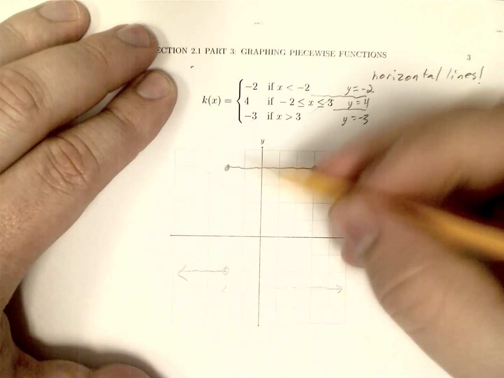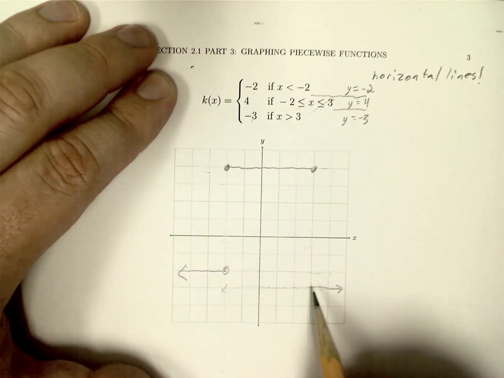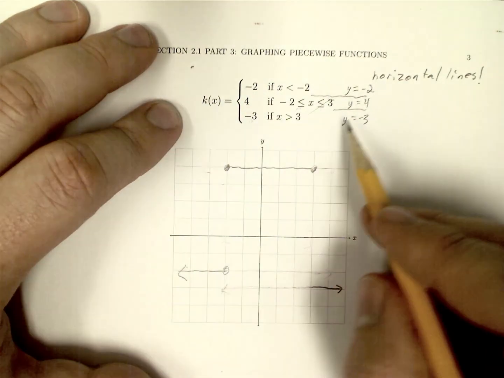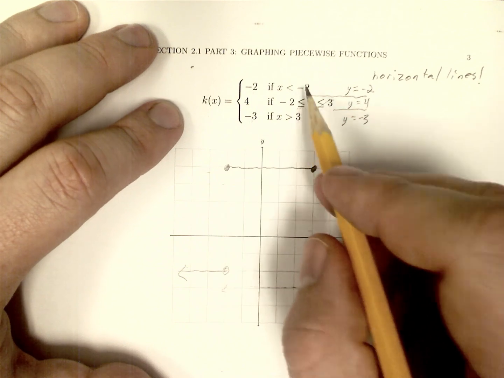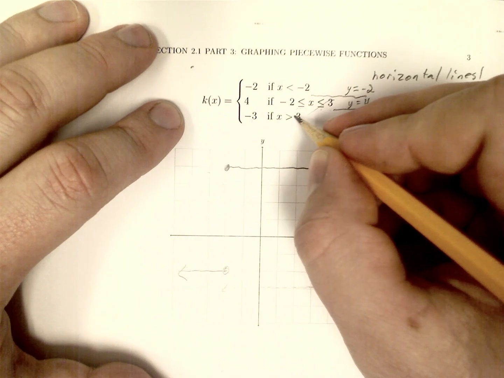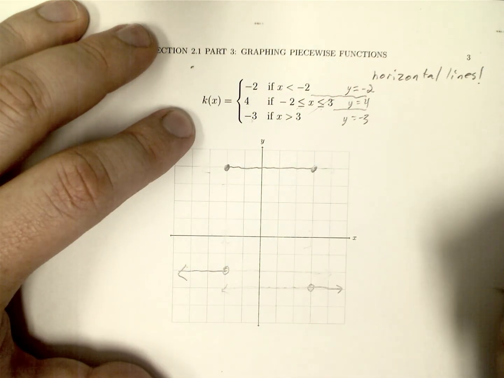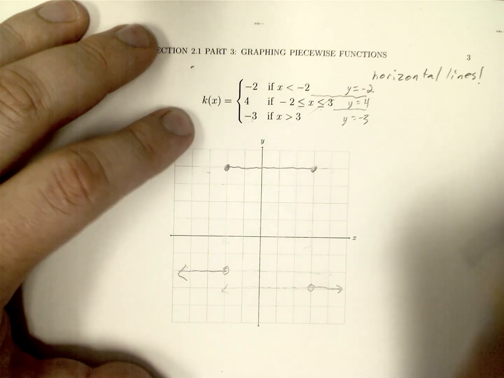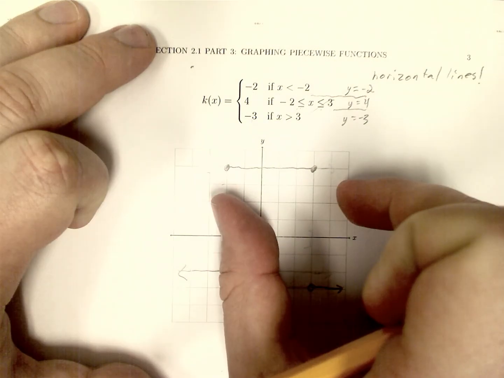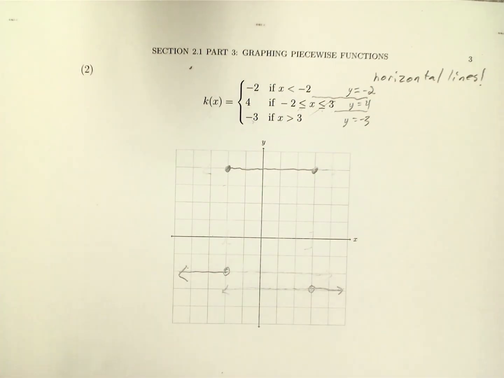Again, because it's a function, it better pass the vertical line test. And in fact, this is at 3, which is what this confirms to be. And it should always do it. There's no trick questions. I will always have this well defined. But we have all numbers strictly greater than 3. Again, that's a strict inequality. So this gets a hole. And this is what our graph looks like. You have this segment up here, and then this segment down here. That concludes this section.